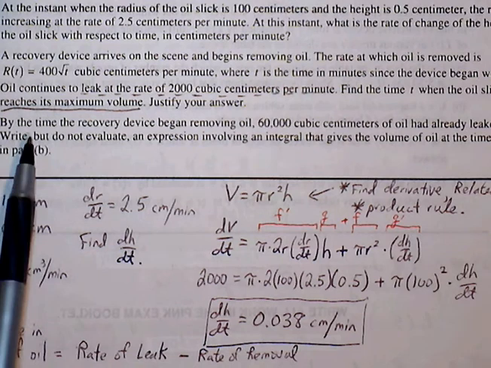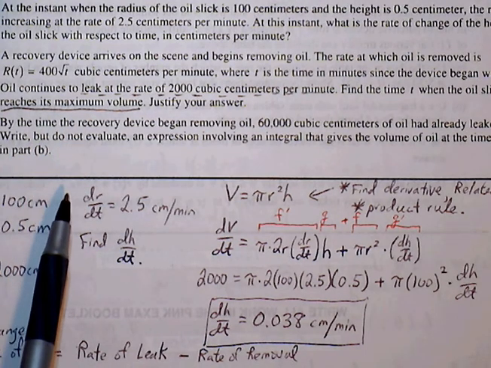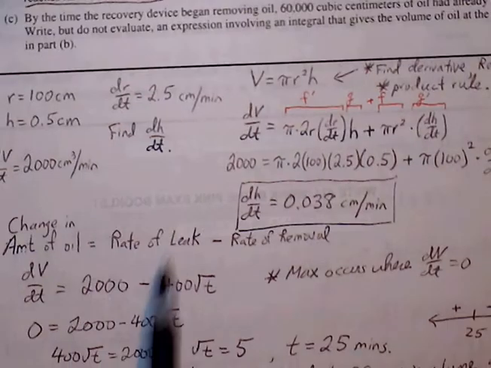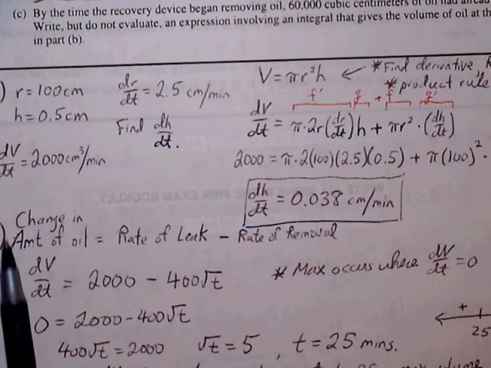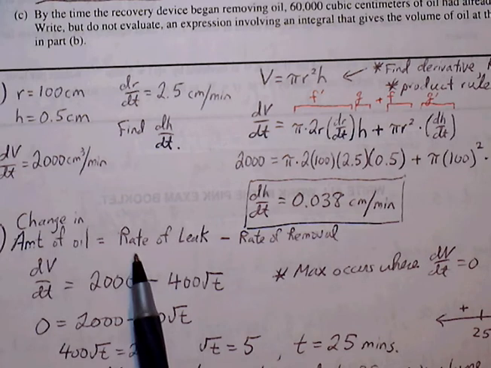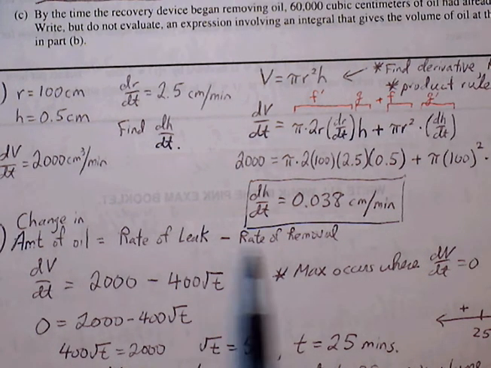So the change in the volume of oil is going to be dependent on two things, right? The rate of change of the amount of oil on the scene is going to depend on the rate of the leak minus the rate of the removal.